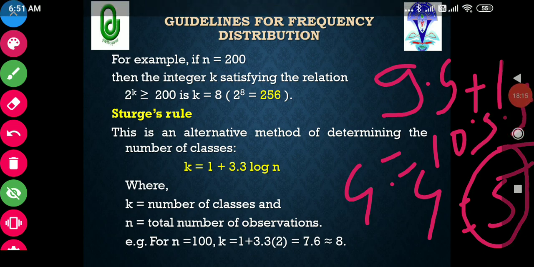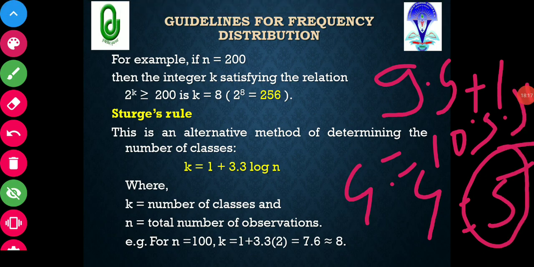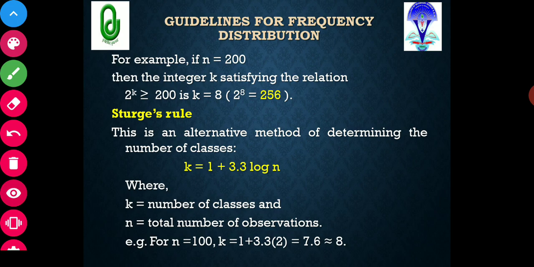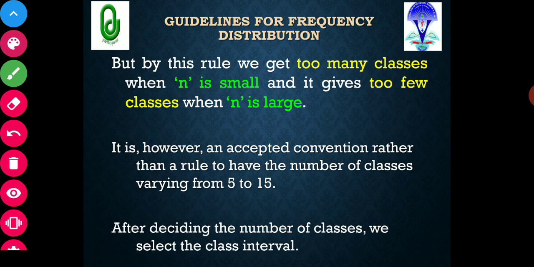So if you are having 1000 observations, you will get only 11 classes, but if you are having 10 observations, you will get 5 classes. That means if you are having a large number of observations, this will give very few classes, and if you are having a small number of observations, this will give too many classes. So this was the demerit of Sturges' law.